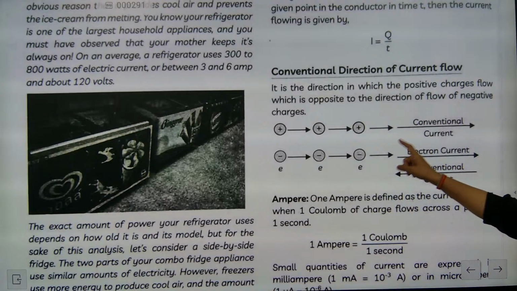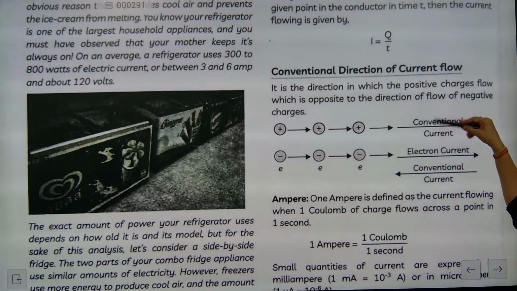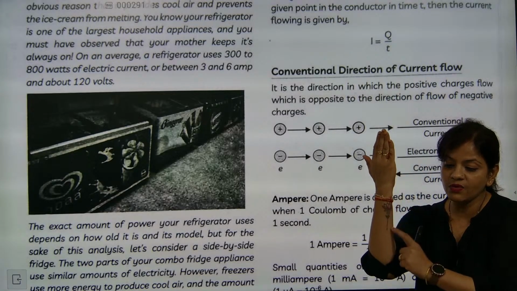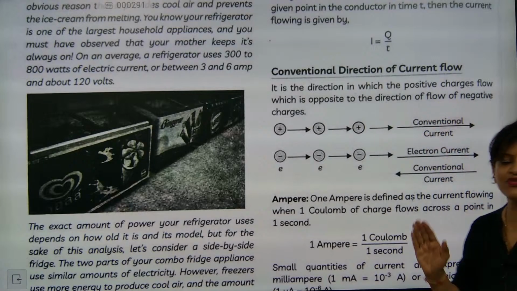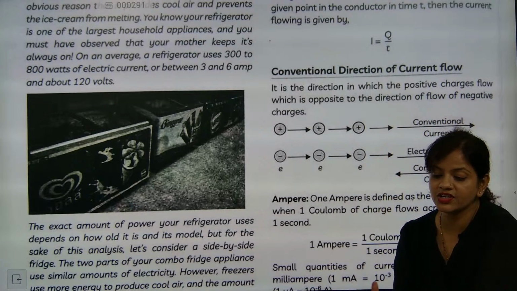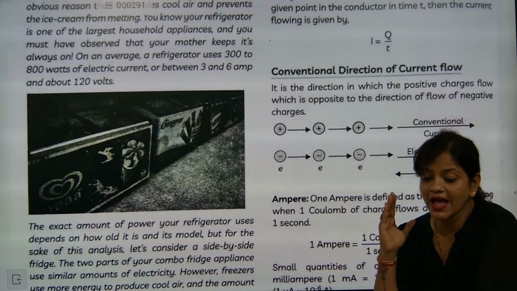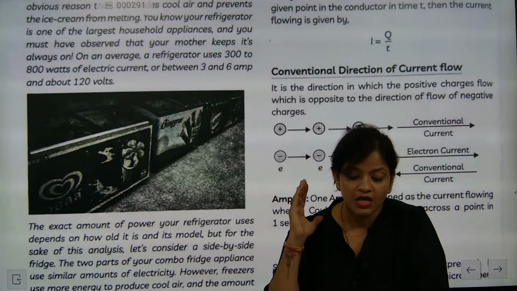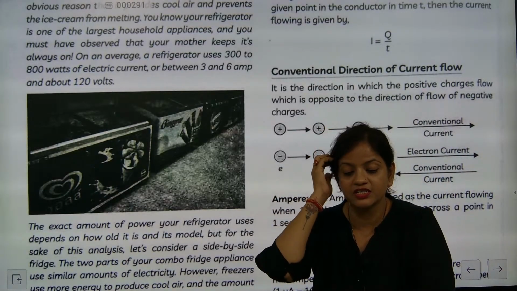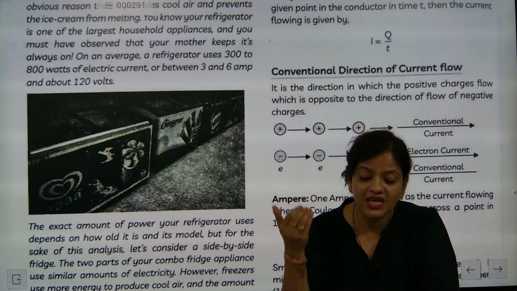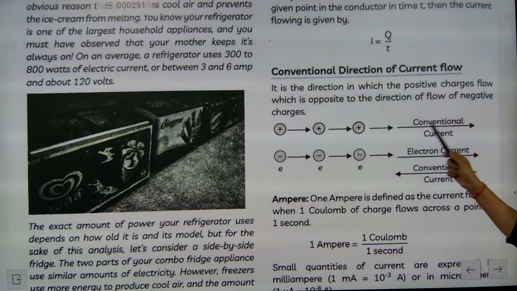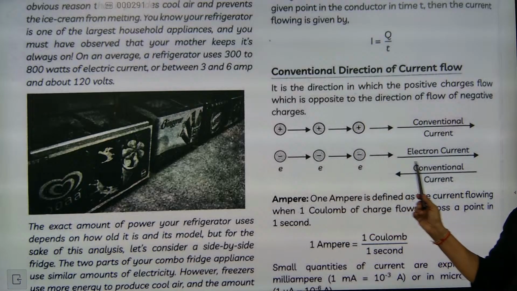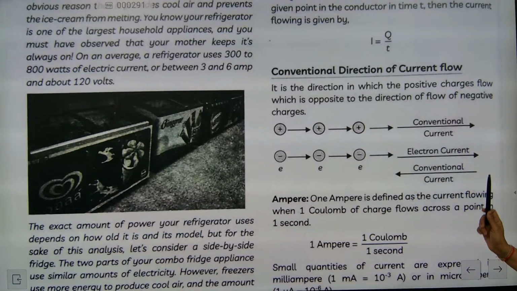See, what is this? The positive terminal, the bigger line standing there, that bigger line will be considered as the conventional direction of current. We already discussed that it is not actually the movement of positive charge, it's the movement of electrons which is making current, correct? But here by convention we are taking current as moving from positive terminal towards negative terminal, while electron current will be moving the opposite way, correct? So conventional current will be like this.